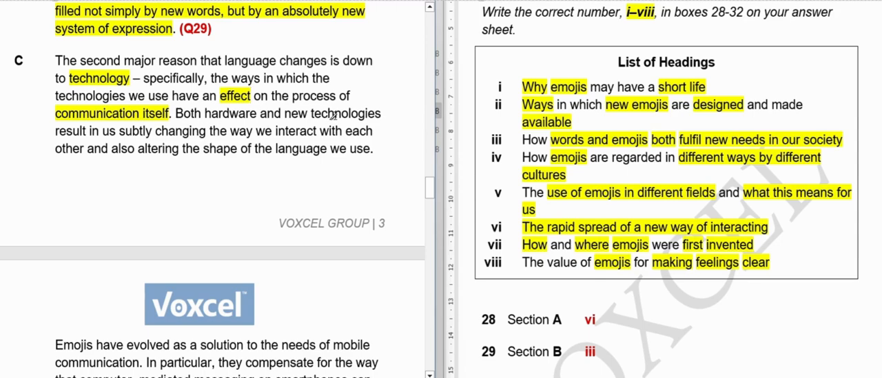Both hardware and new technologies result in us subtly changing the way we interact with each other, and also altering the shape of the language we use. So that's what they are telling, what I have just discussed with you. They are changing the way we interact and also altering the language we use. So let's say in the past, before the use of mobile phones, we used to write letters and we used to write full words in them. But now we just use short forms.